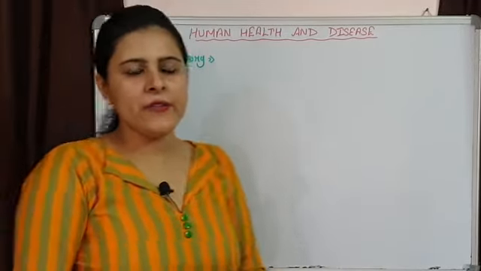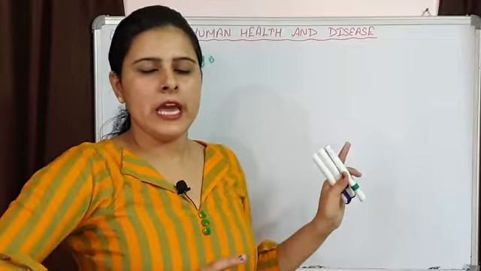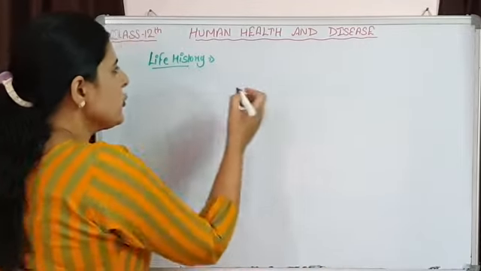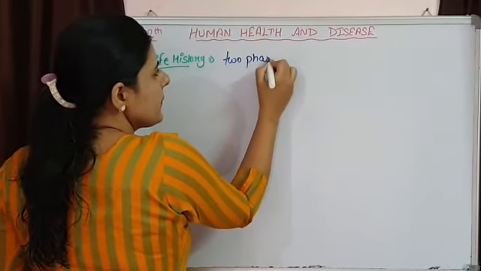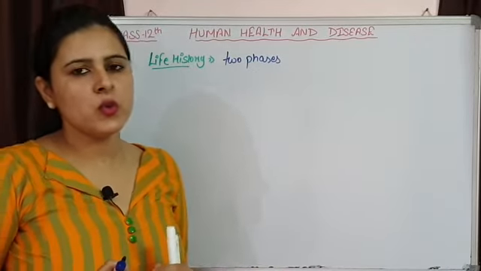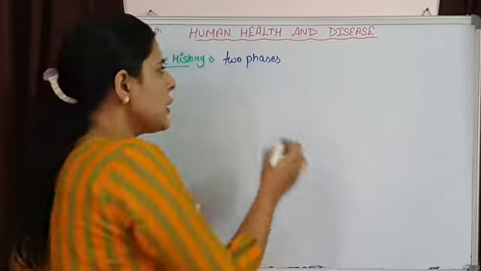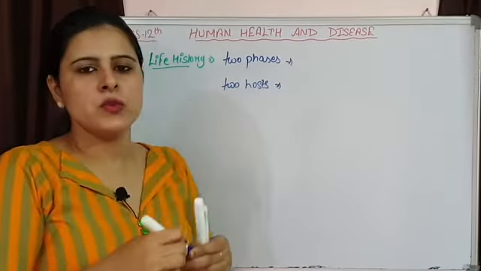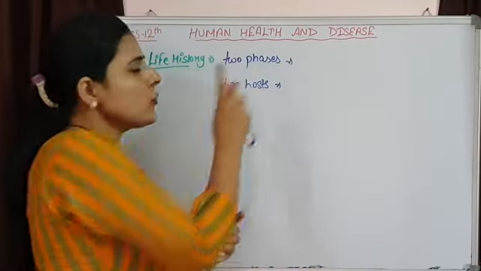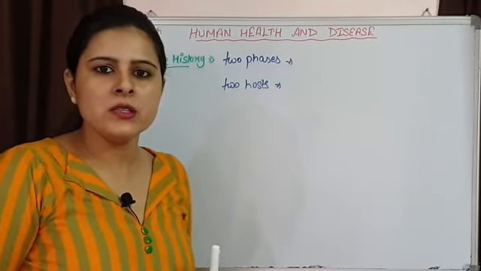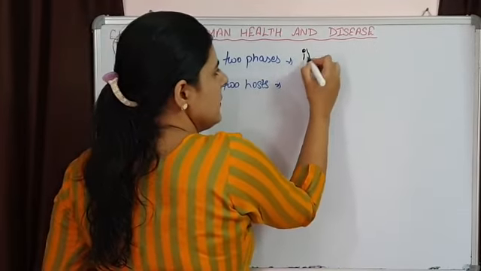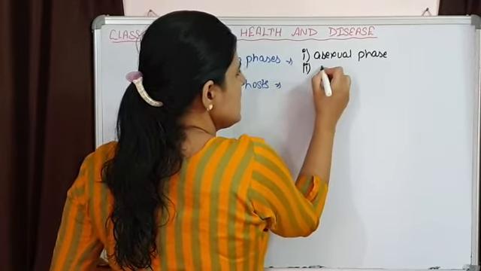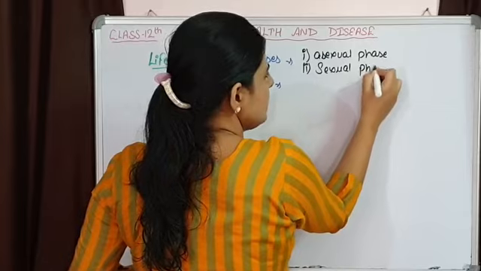This Plasmodium vivax is going to complete its life cycle in 2 hosts and in 2 phases, means it is digenetic. So the 2 phases are asexual phase and sexual phase.